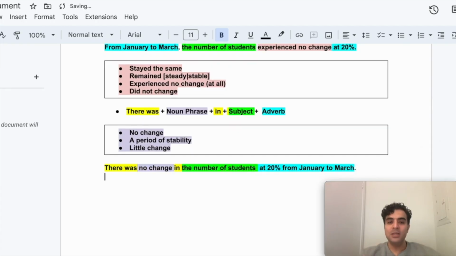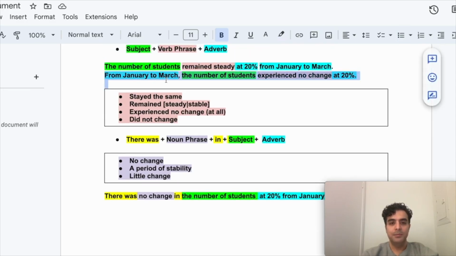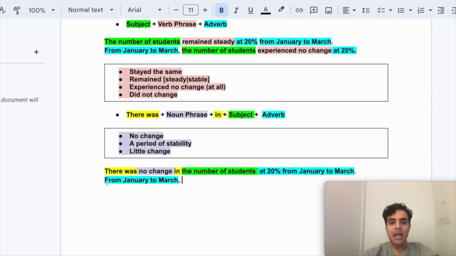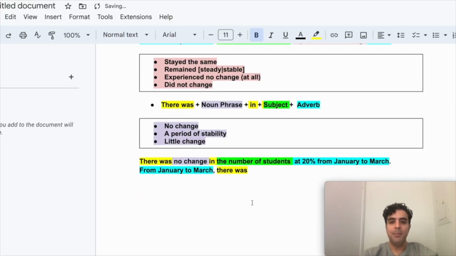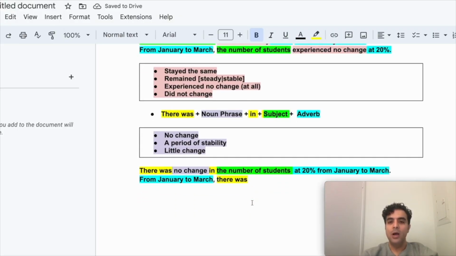Again, if you like, you can pause the video here and do this for yourself and then play the video and see if you got it right. It says from January to March. Okay, I'm gonna repeat this. So the initial adverb, I'm just gonna keep it in place. And then I'm gonna say there was, this one goes here. No need for the T to be capital. It's in the middle of my sentence. So there was what? It says experience no change. So here I'm going to say a period of stability between or from January to March.